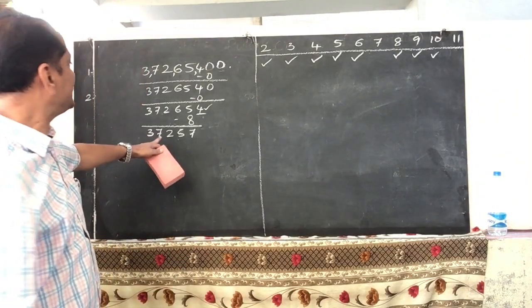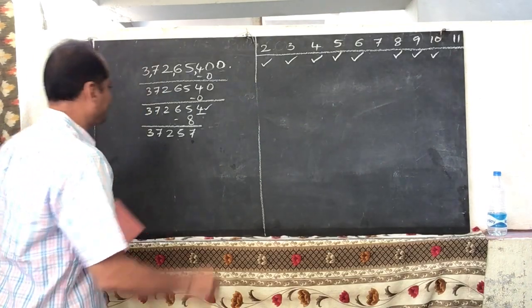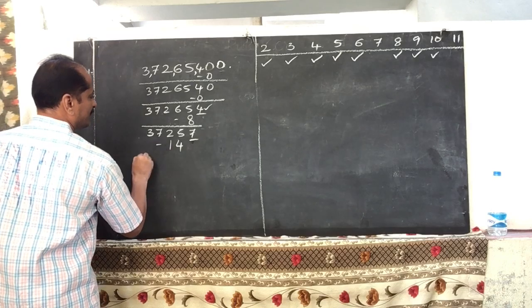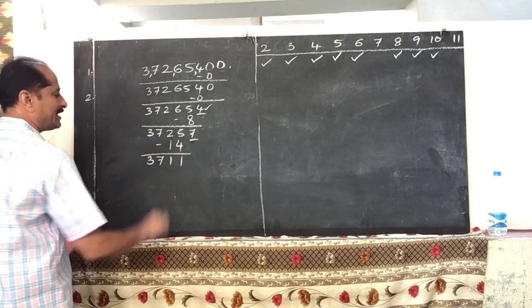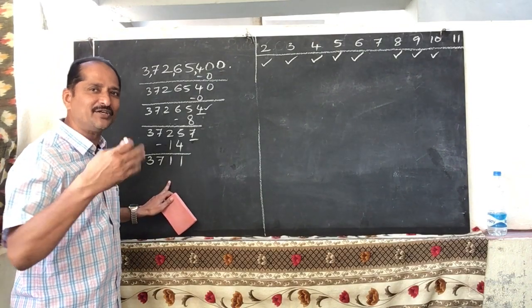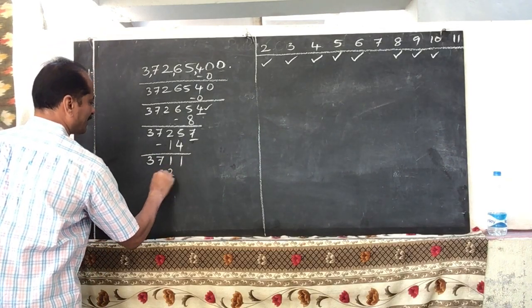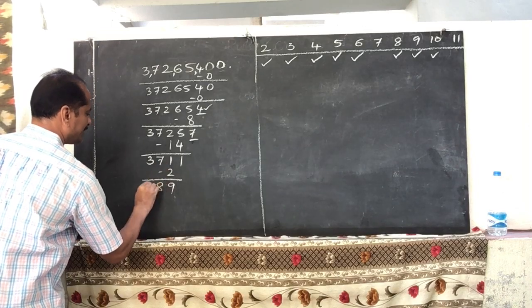Now, is it divisible by 7 or not? Again, double the last digit. 7 2s are 14. Subtract it from the before number. So, 5 minus 4, 1. 2 minus 1, 1. 7, 3. 3, 7. Is it divisible by 7? You don't know, so what to do again? Double the unit digit. 1 2s are 2. Subtract it from the before number. 11 minus 2, 9. 8, 3, 389.